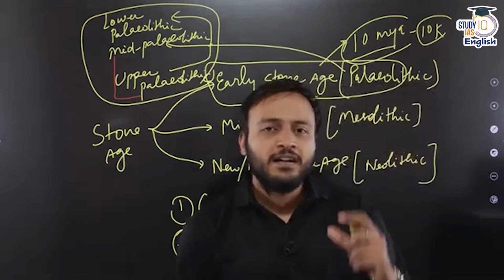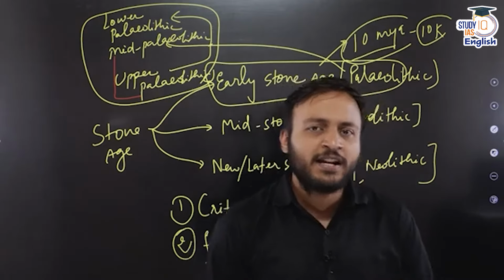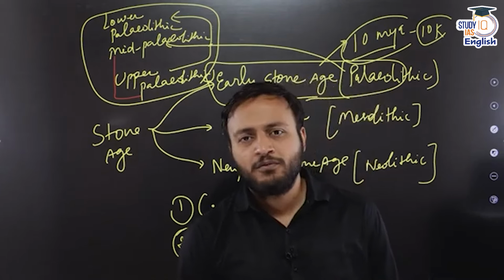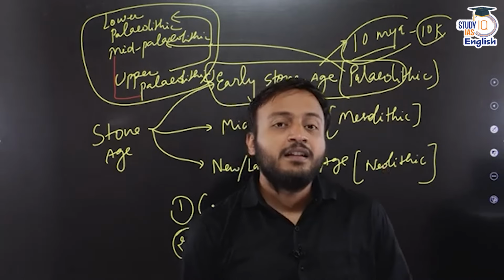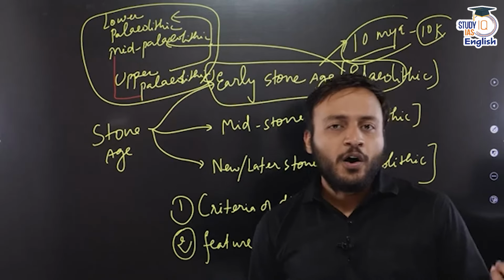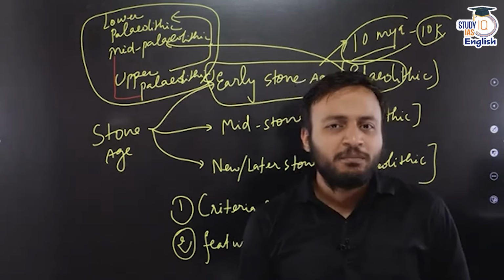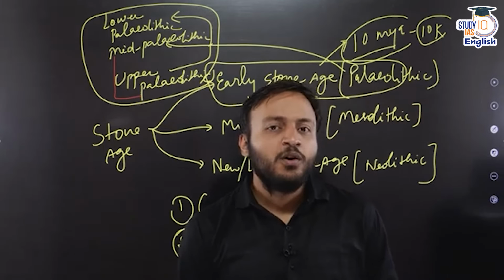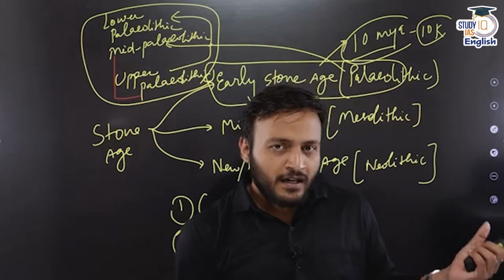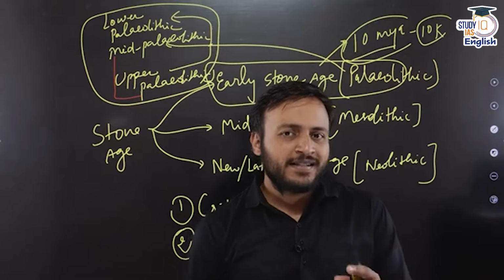Because the latest discoveries are continuously happening. For example, you might have heard that recently there was a discovery of archaic human beings, and you might have heard the name Homo naledi.